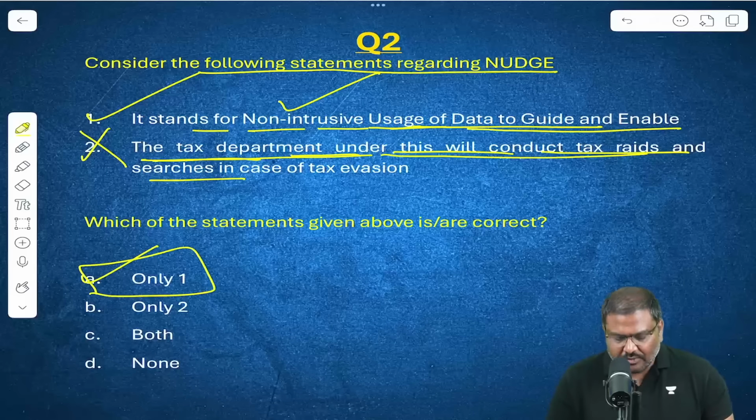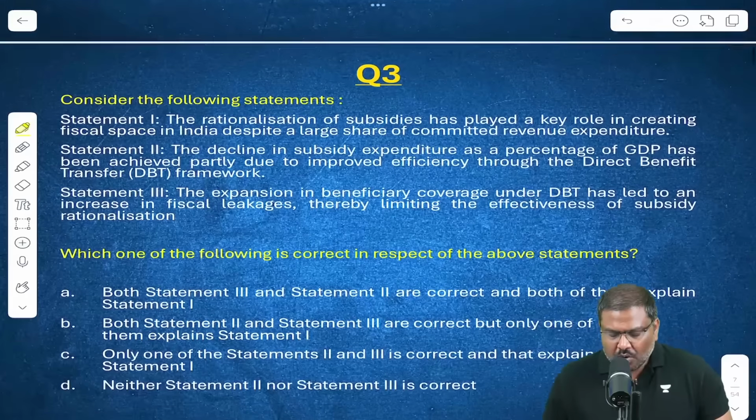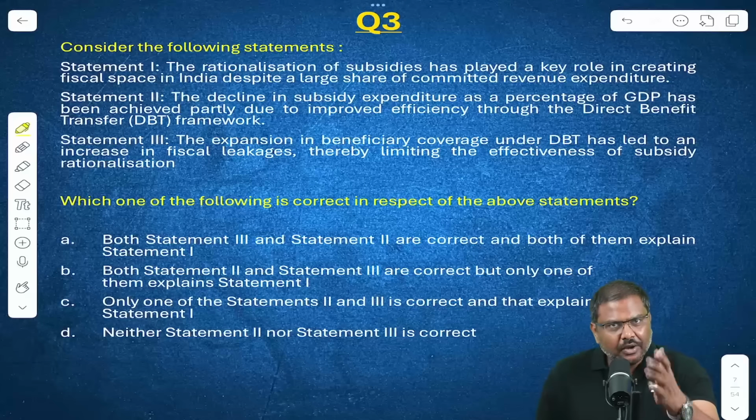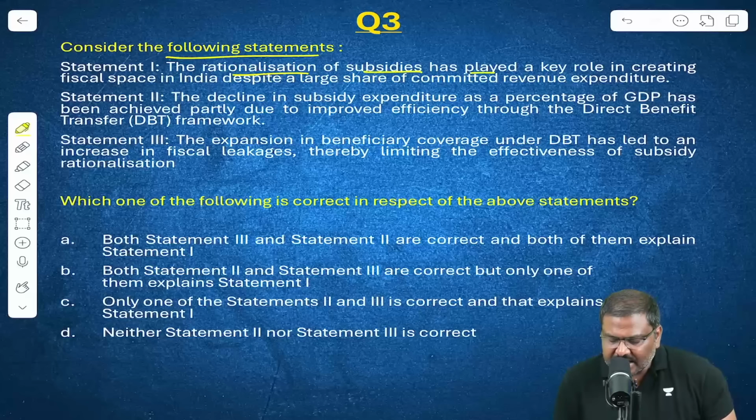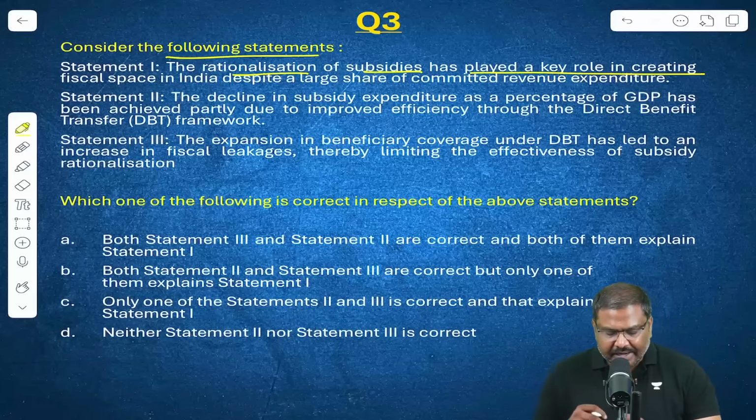Right option for the question will be option A. Question number 3 now. Pause the video, solve it. Consider the following statements. The rationalization of subsidies has played a key role in creating fiscal space in India despite